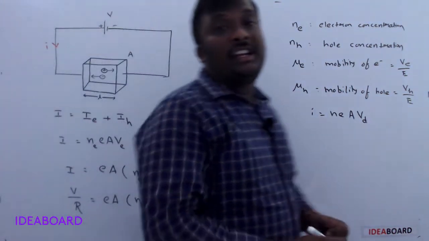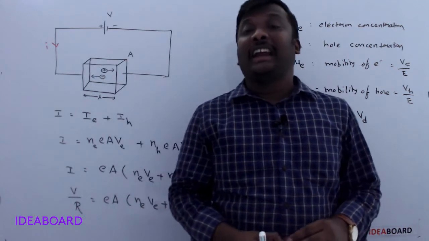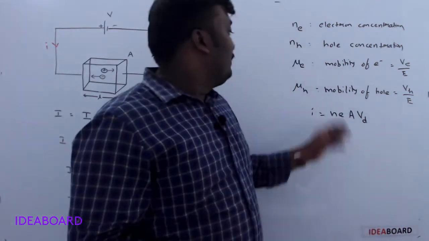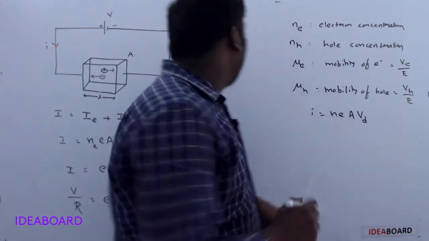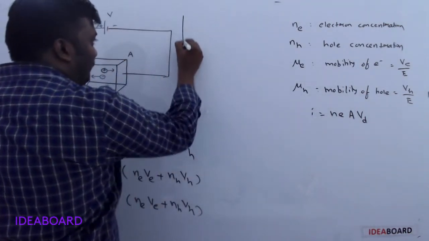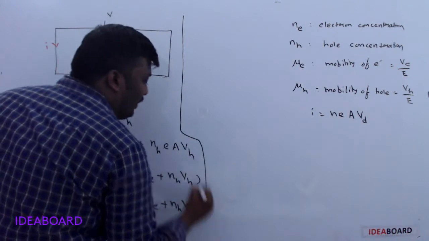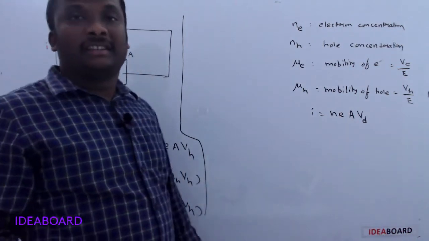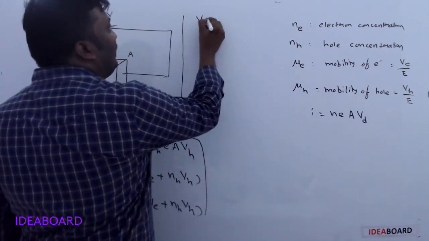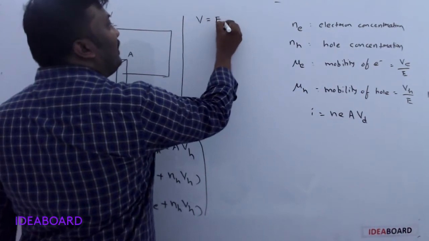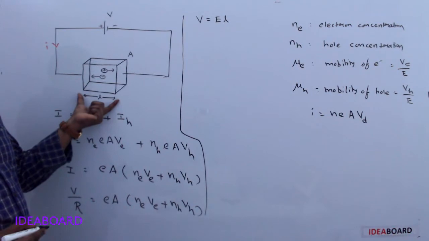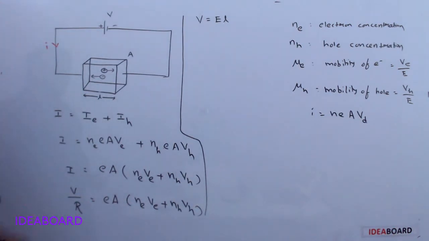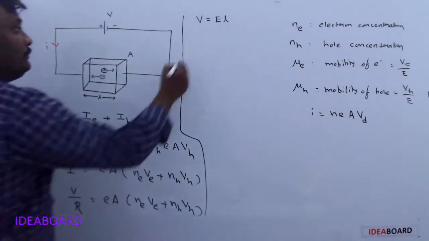We know the relation between the electric potential and electric field intensity, because we want mobility values now. The relation is V = E L, where L is the length of the semiconductor. So instead of V, substitute E L.